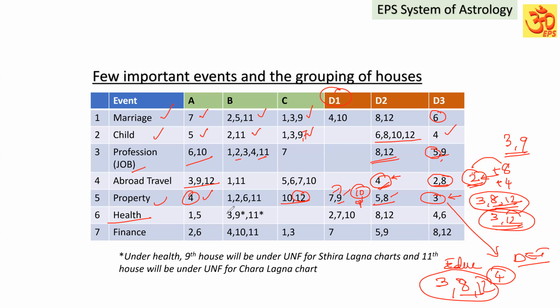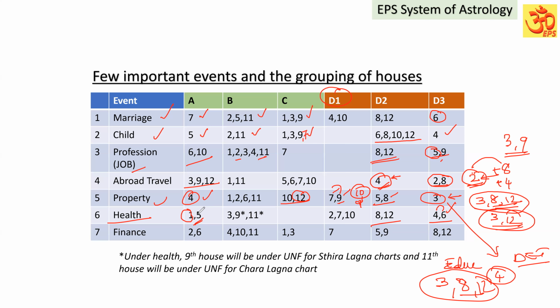Next one is health. In health also you can see Lagna is given under A, and 5, of course, under A. On the opposite side, the 4th house and 6th house have been given. 6 is definitely unfavorable because it is the disease-causing house. Why 4? It is the 12th house to the 5th house. The 5th house is immunity or cure, and the 4th house is lack of immunity or not responding to recovery or treatment. This is also the 11th house to the 6th house. 8 and 12, of course, are unfavorable.